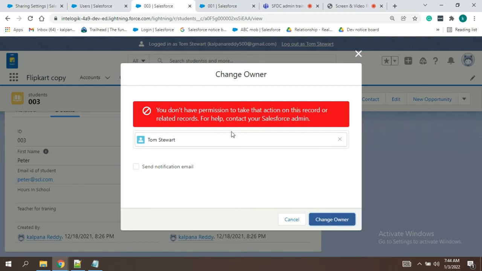See here, you don't have permission to take action on this record related records because this is a shared record. This is not your own record to delete.